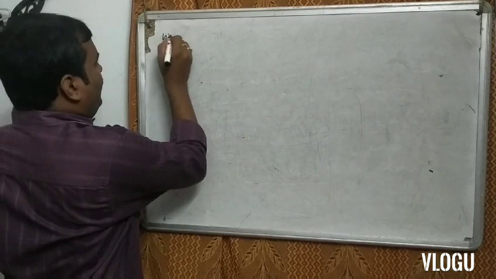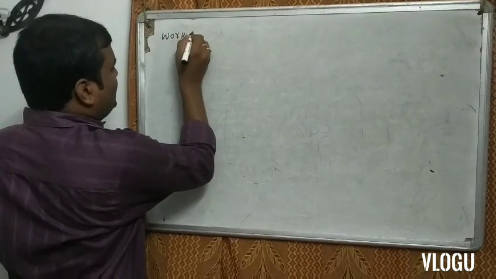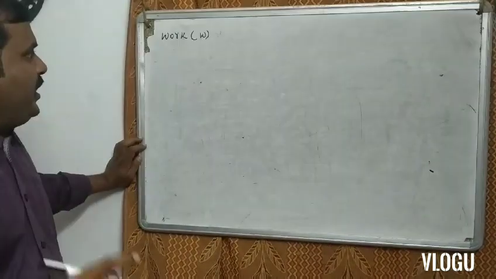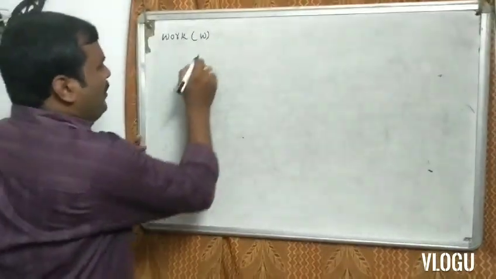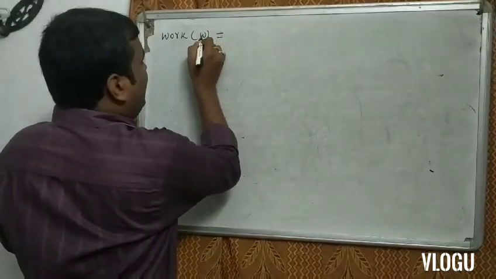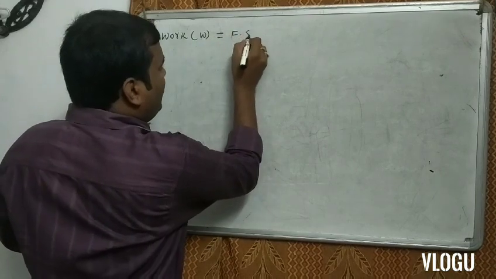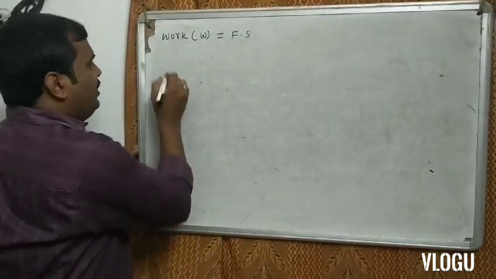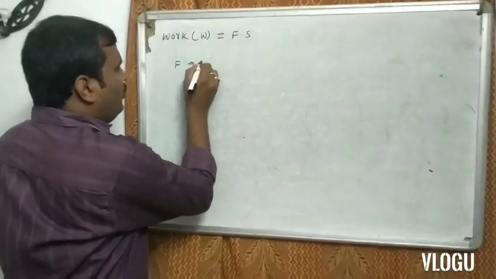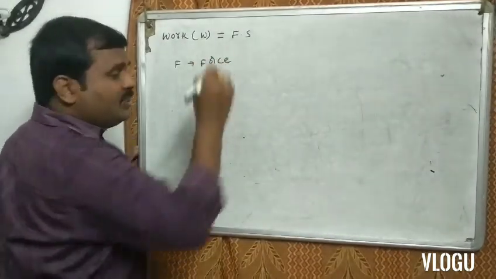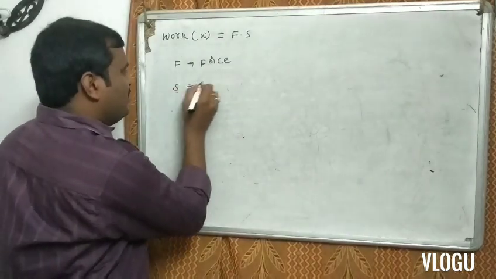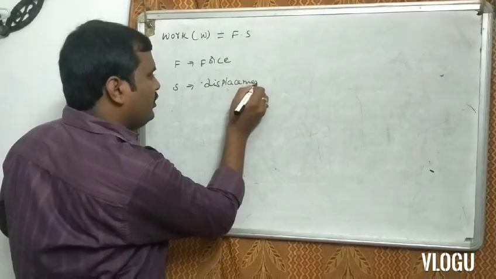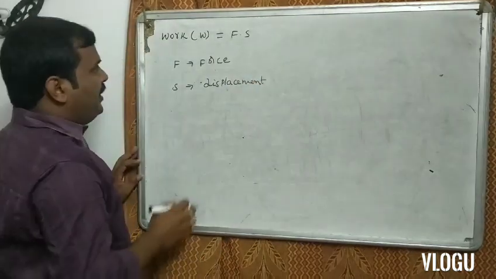What is the definition of work? Work is denoted by W. What is the mathematical formula of work? Work W is equal to F into S. F means force and S means displacement.